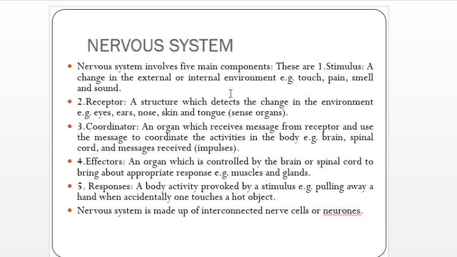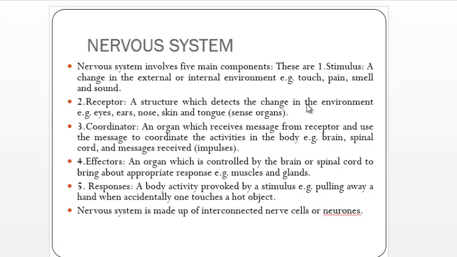The first one is stimulus, second is receptor, third is coordinator, fourth is effector, and the last one is response. Starting with stimulus. Stimulus is any change of environment, either external or internal environment. Examples are touch, pain, smell, and sound. That is the change of environment.